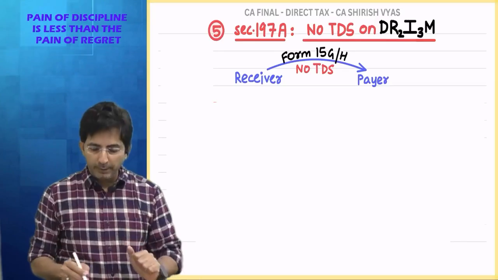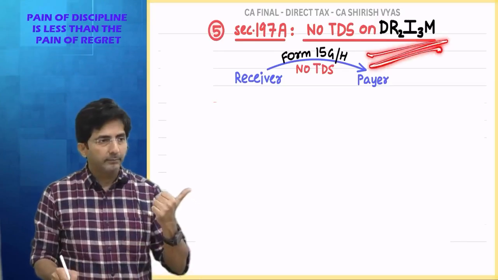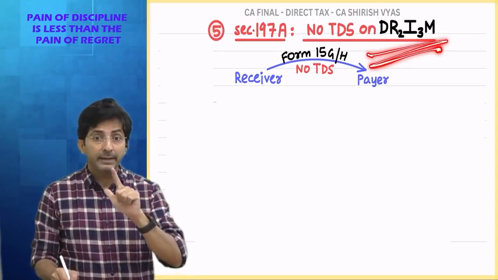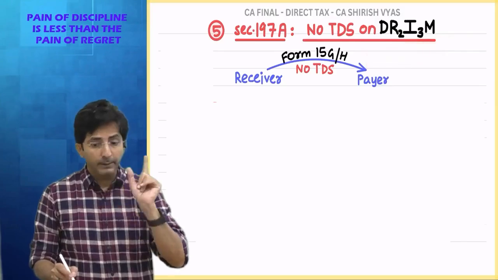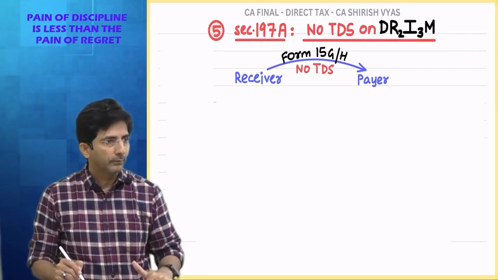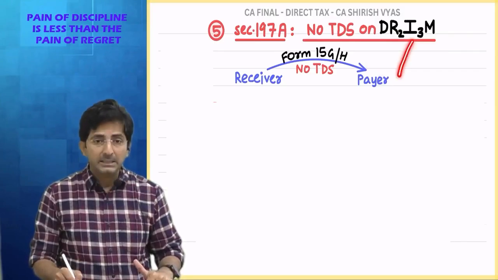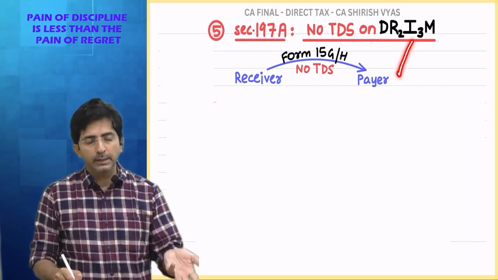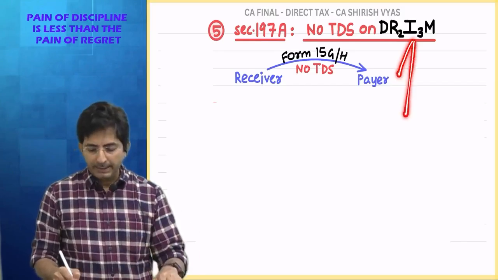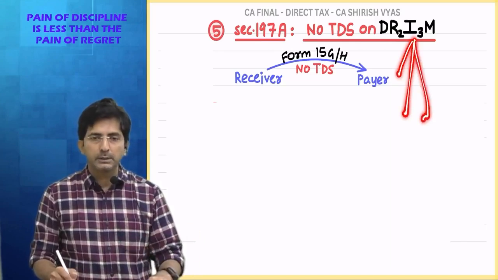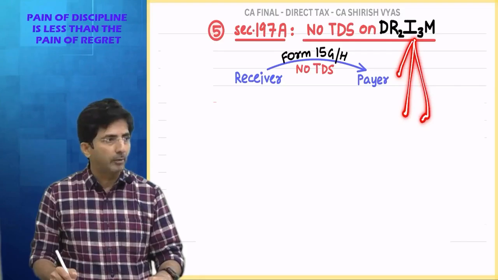You know what is the full form of DREAM? D for dividend income. R for rent under 194I, not 194IB, 194I. Another R is premature withdrawal from RPF. I stands for interest income, both the interest incomes: interest on security and interest other than interest on security. Second I is insurance commission. Third I is insurance claim, life insurance policy, maturity amount of a big premium policy.